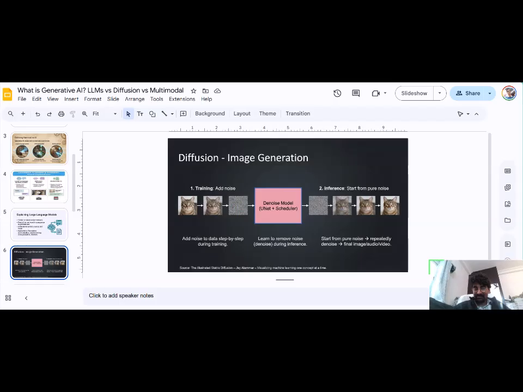Second is image generation. I'll explain a little about how it works. There are two steps to create an image generation system. Especially I will talk about diffusion systems, which are used for image generation. While training, we have an input image, you manually add noise, create a dataset, and then train the model. Finally, the model predicts the noise that you added. And that's very interesting here.